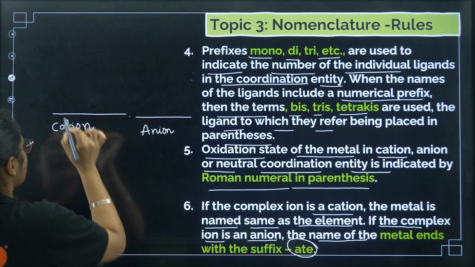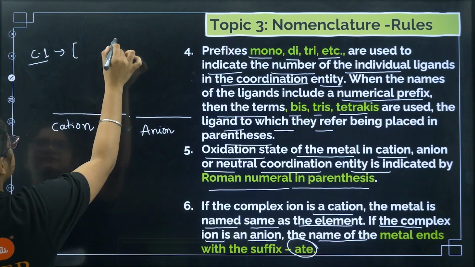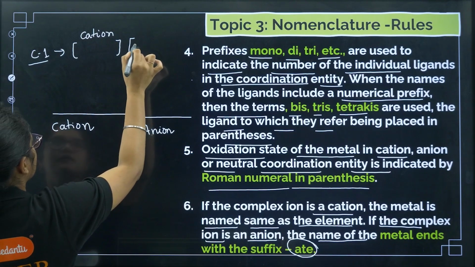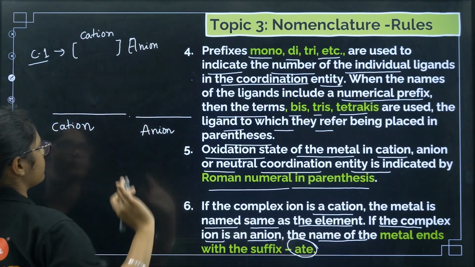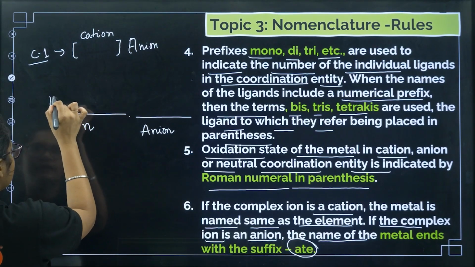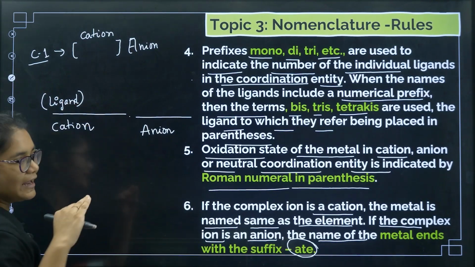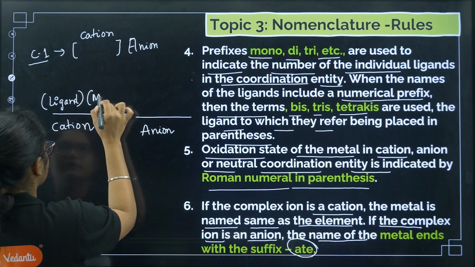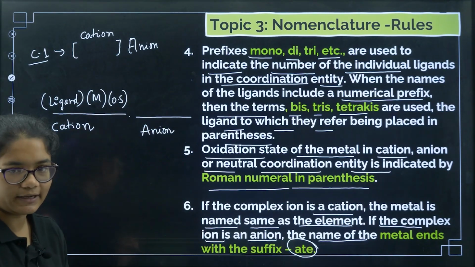Case 1: where the complex is the cation, and the anion is not a complex. In this case, how will you name? First the ligand names, all ligands in alphabetical order, then we will write the metal name, and then the oxidation state of the metal.